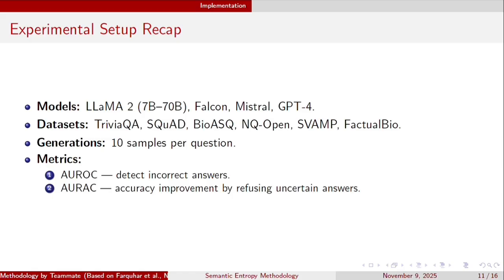For a perfect classifier, this is 1. And the next is AURAC, that is the total area enclosed by the accuracies at all the cutoff percentages.